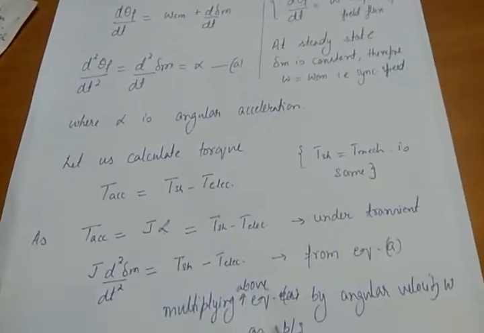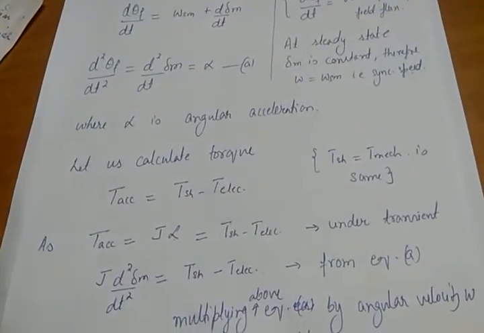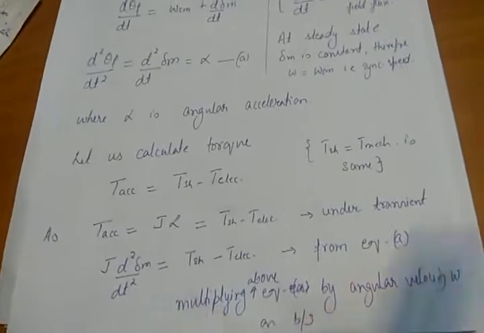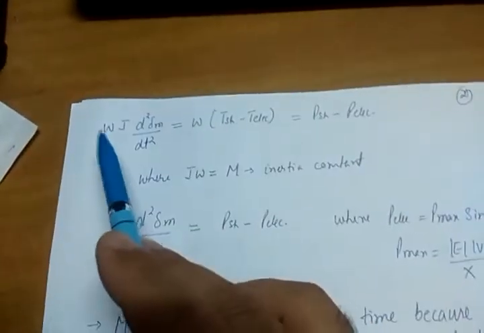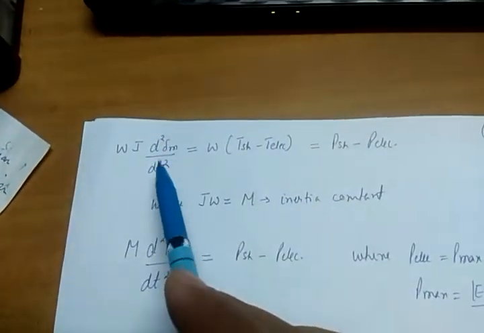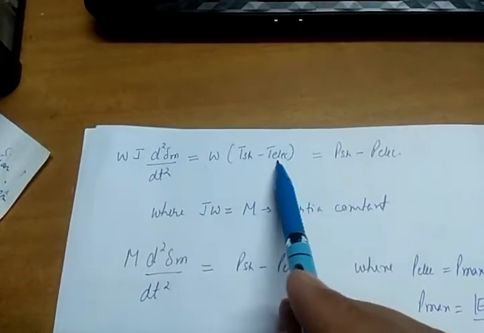So what I am doing, I am multiplying the above equation by angular velocity omega on both sides. What am I getting here? I am getting J omega into d square delta m by dt square is equal to omega into T shaft minus T electrical.